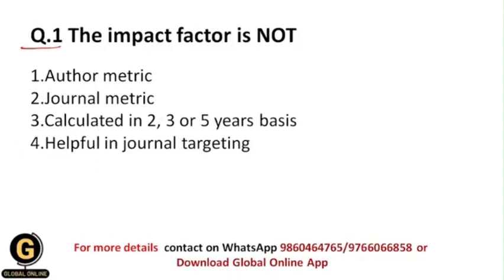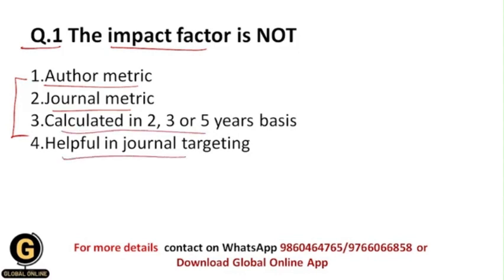Question 1: the impact factor is not. Now here they have given us some options, and from these options, which option is not included in the impact factor, or which is not a characteristic of the impact factor? So whether it is author metric, journal metric, calculated on a 2, 3 or 5 year basis, or helpful in journal targeting. So let us see first of all what impact factor is.